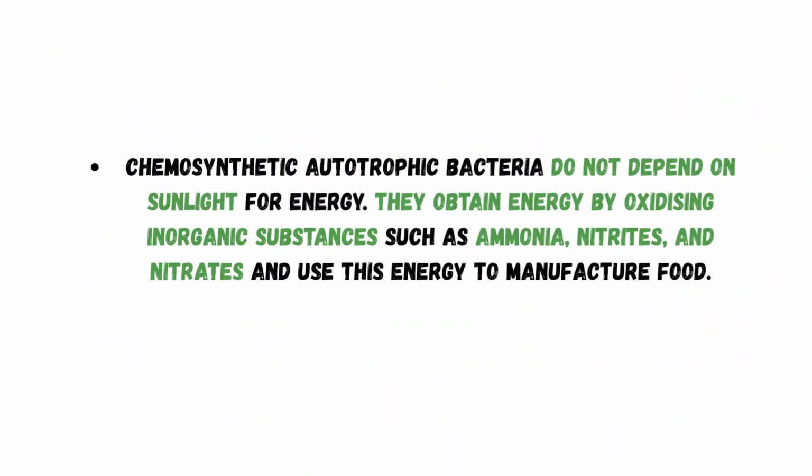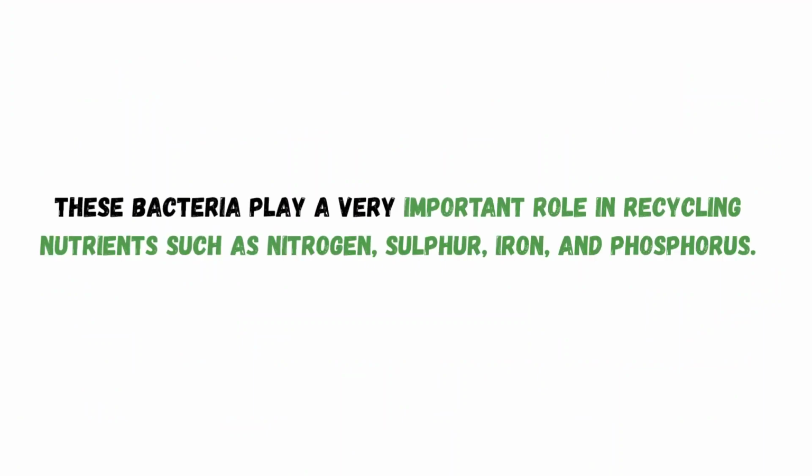Second one is chemosynthetic autotrophic bacteria. Chemosynthetic autotrophic bacteria do not depend on sunlight for energy. They obtain energy by oxidizing inorganic substances such as ammonia, nitrites, and nitrates and use this energy to manufacture food. For example, Nitrosomonas oxidizes ammonia into nitrite. NCERT line says chemosynthetic autotrophic bacteria oxidize various inorganic substances such as nitrates, nitrites, and ammonia and use the released energy for their ATP production.